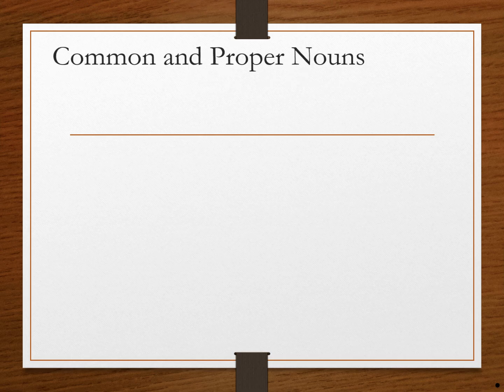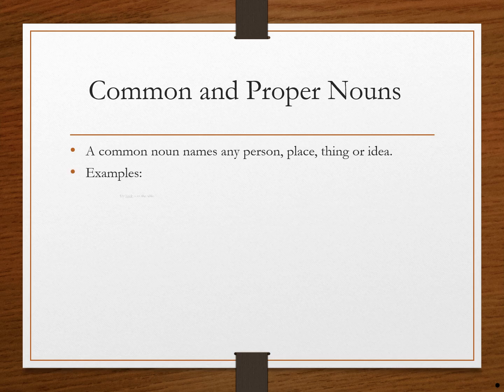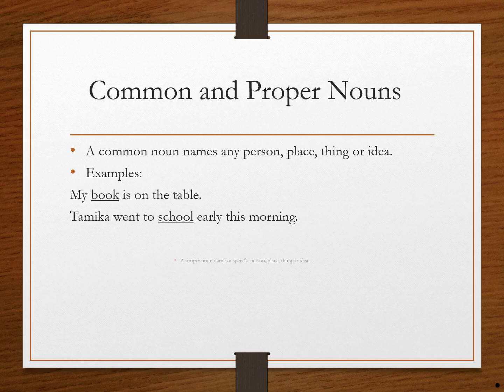First of all, we are going to discuss common and proper noun. As you can see by the name, common nouns are any kind of noun. A common noun names any person, place, thing, or idea. For example, my book is on the table. Book is a common noun. Tamika went to school early this morning. When we are talking about school, it may be any school. So this is a common noun.